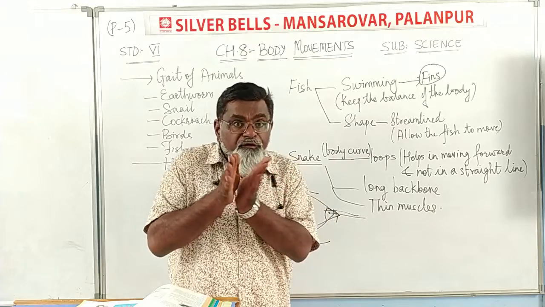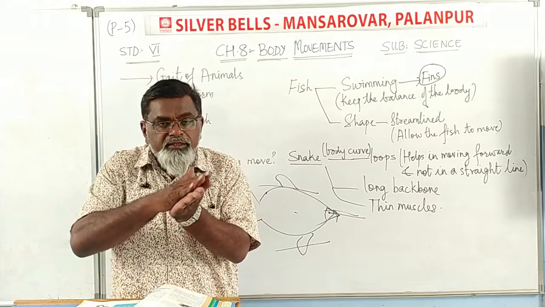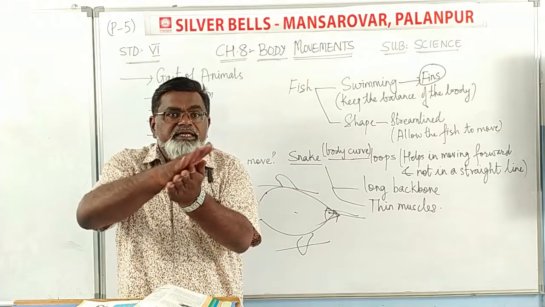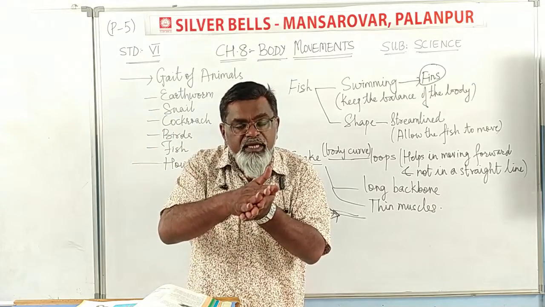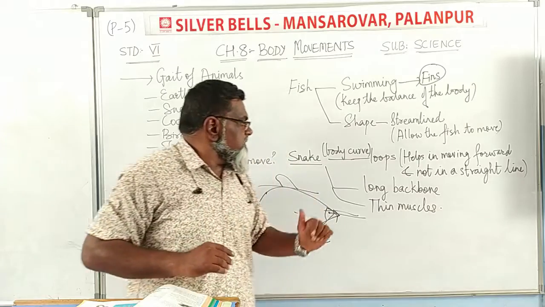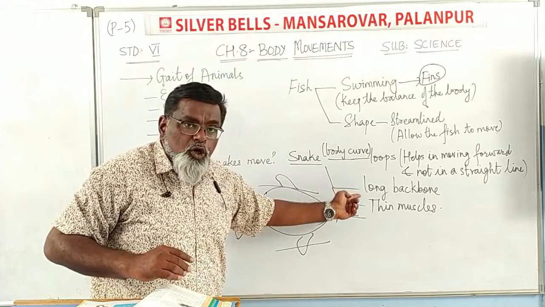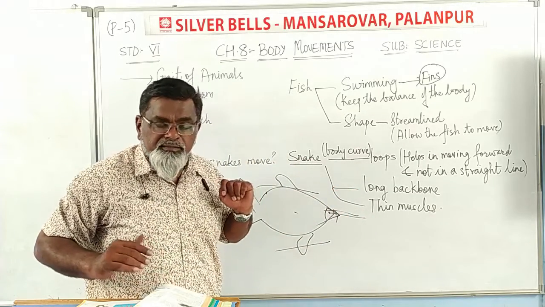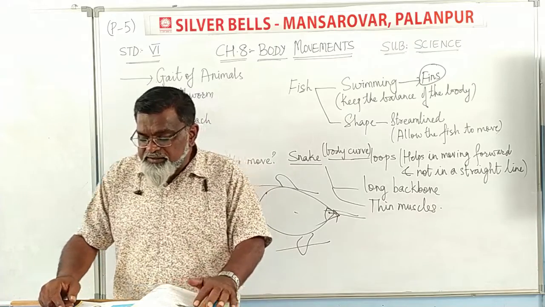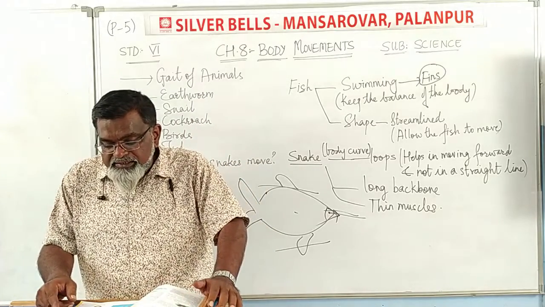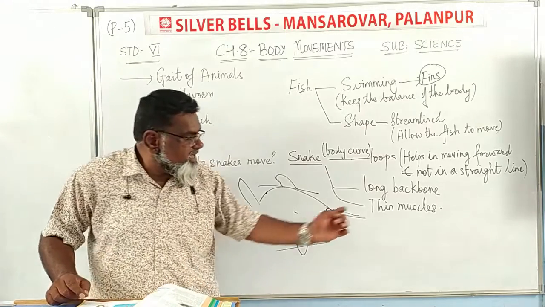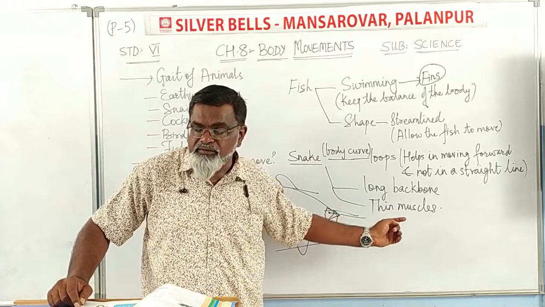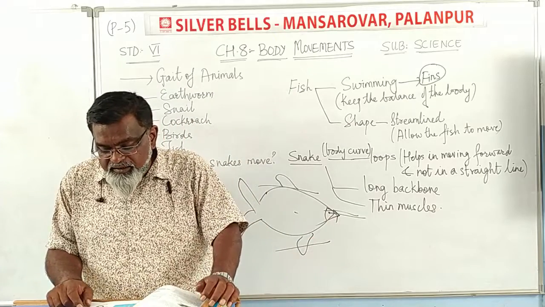नो, बिकॉज विद द हेल्प ऑफ दिस लूप it just goes in a zigzag way and that zigzag way helps the snake move forward and it has a long backbone and thin muscles. So have you seen a snake slither? Does it move straight? Snakes have a long backbone. They have a long backbone and thin muscles.